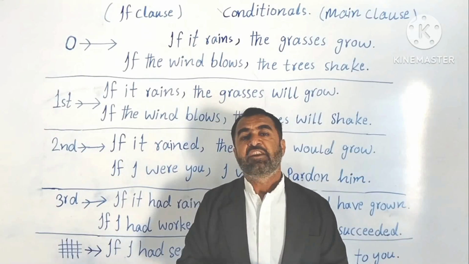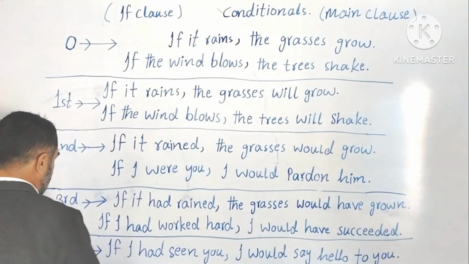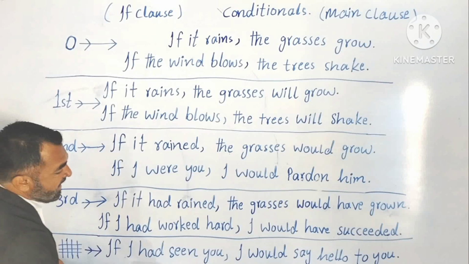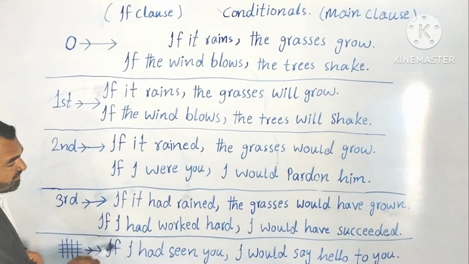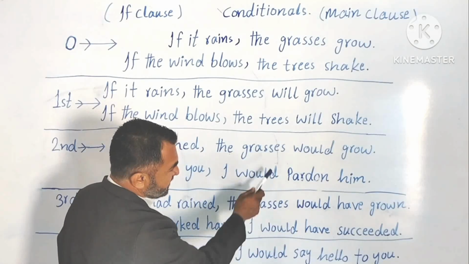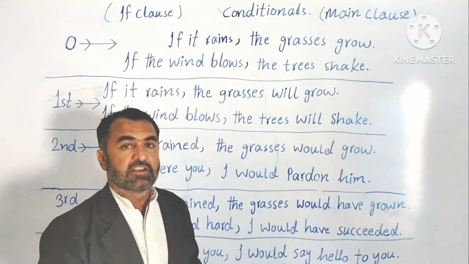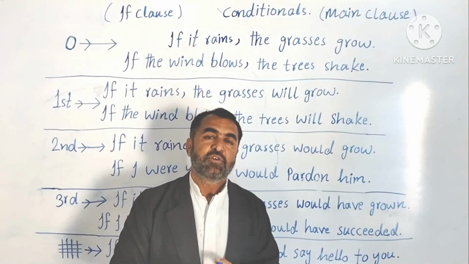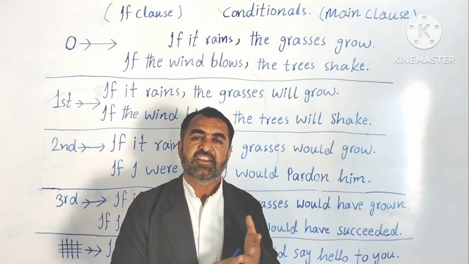I have only one example for you so that you understand them very well. Look at the example of mixed clauses. If I had seen you, now this is past perfect, third conditional. Now it should also be third conditional, but it's not. It is second conditional. I would say hello to you. If I had seen you, I would say hello to you. Now, would say hello to you is second conditional.